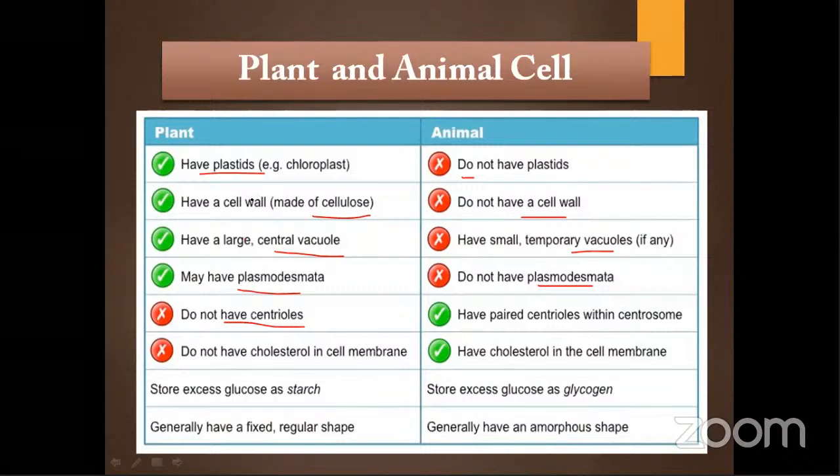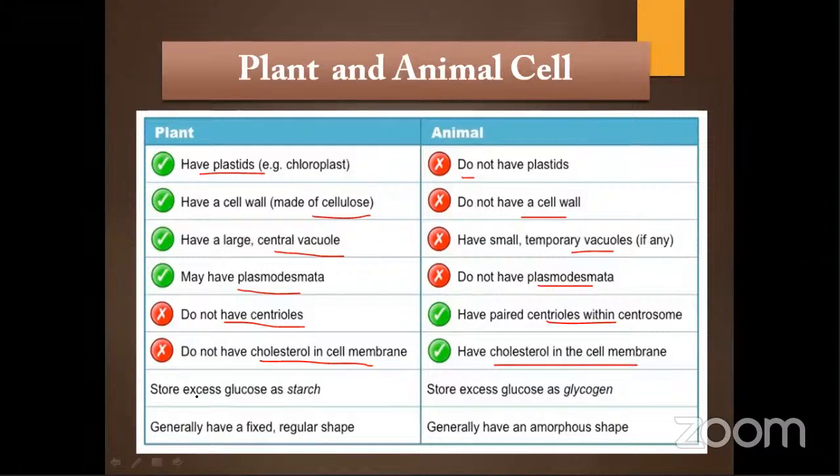In animals, from both poles the centrioles form the spindle fibers. Plant cells do not have cholesterol in the membrane; ergosterol is a component of the plant membrane. We'll see that in the membrane section. Animals have cholesterol in their cell membrane.